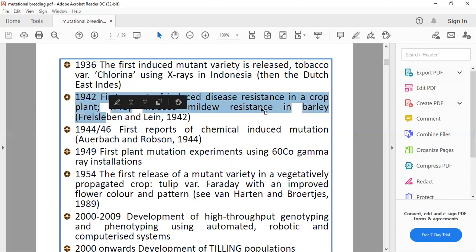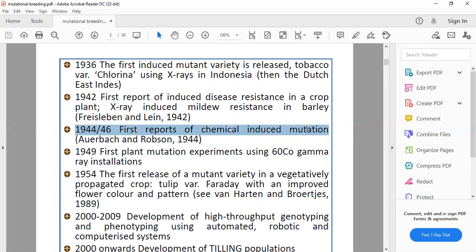This was the first report of a disease resistant variety in a crop plant. In 1944 and 46, the first reports of chemically induced mutation were reported. In 1949, the first plantation experiment using cobalt-60 gamma radiation was seen. Then in 1954, the first mutant varieties in a vegetatively propagated crop, tulip, were released. This is an important technique for tulip and other asexually propagated, that is vegetatively propagated, plants. These are the main important varieties.